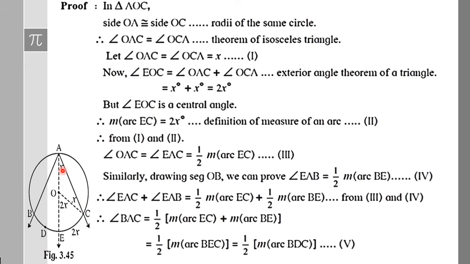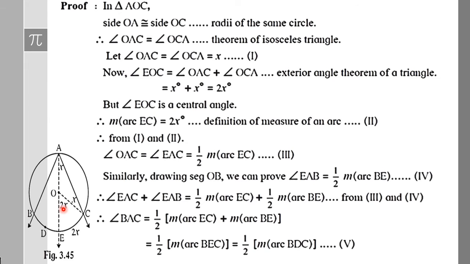Suppose both their measures are x degrees. Then the exterior angle EOC will be the sum of the remote interior angles by the exterior angle theorem of a triangle. If you add these two, you will get 2x. So this particular angle is 2x by the exterior angle theorem.